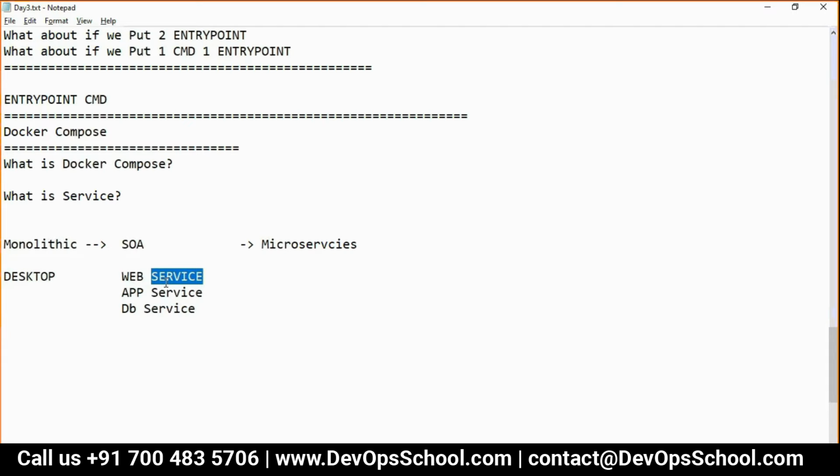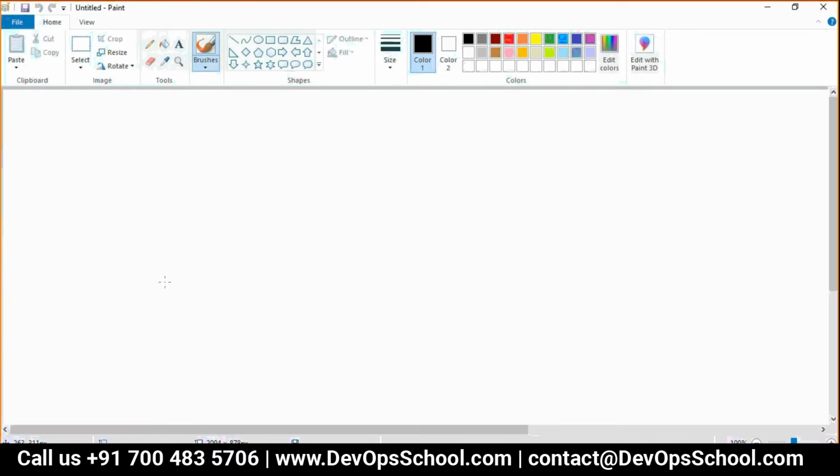You are a developer, a coder, you are writing test cases, whatever kind of coding you do, whether developing the product, testing the product, or infrastructure automation, you will get frustrated with Docker. Why? Because there are so many commands. Let's understand that.